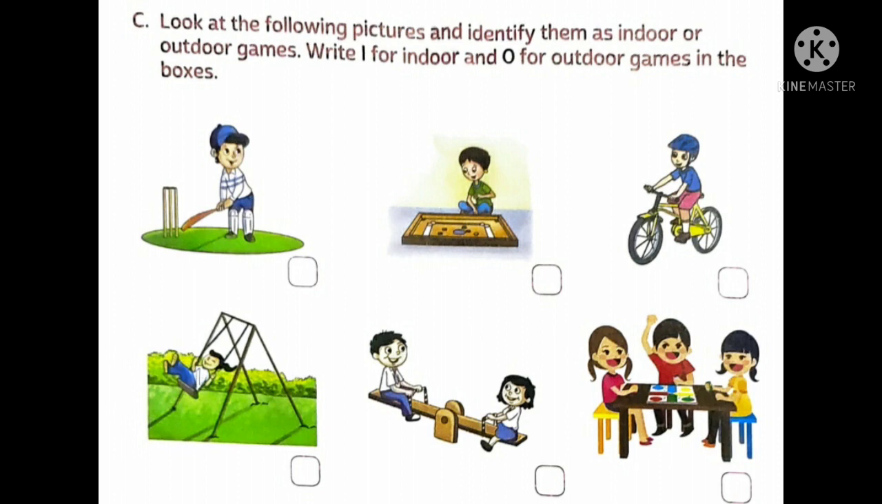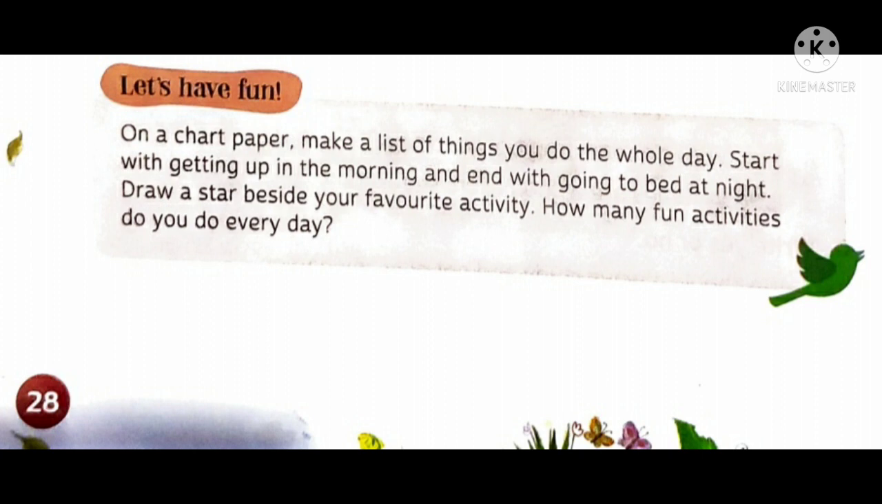Now let's move to our next part. Let's have fun. On a chart paper, make a list of things you do the whole day. Start with getting up in the morning and end with going to bed at night. Draw a star beside your favorite activity. How many fun activities do you do every day? So here, children, you can make this in your rough copy also. It's not necessary to do it in your fair copy.